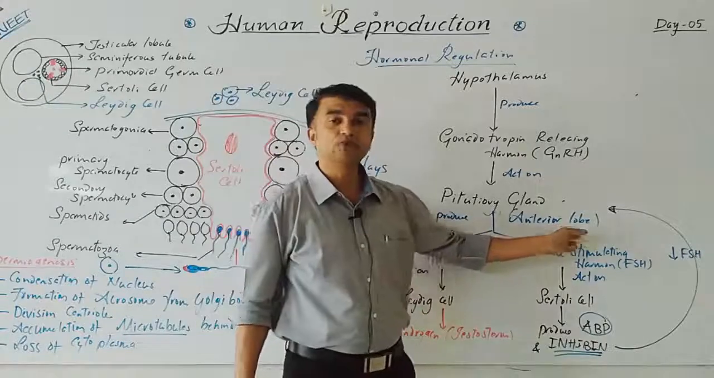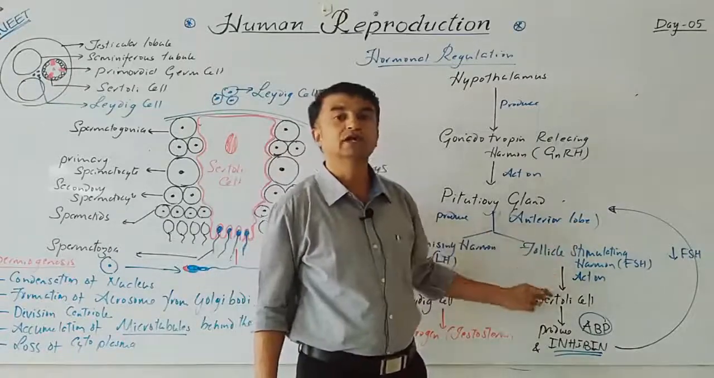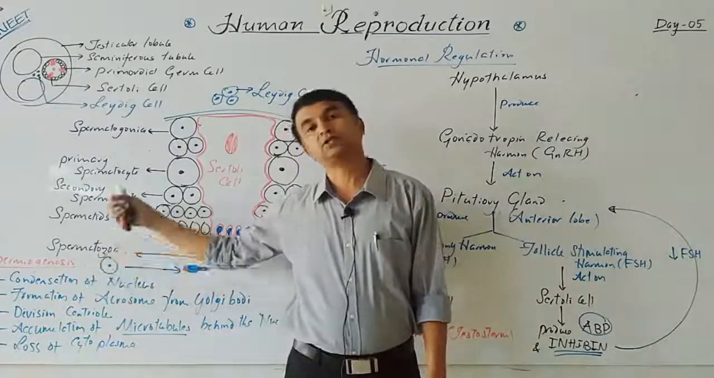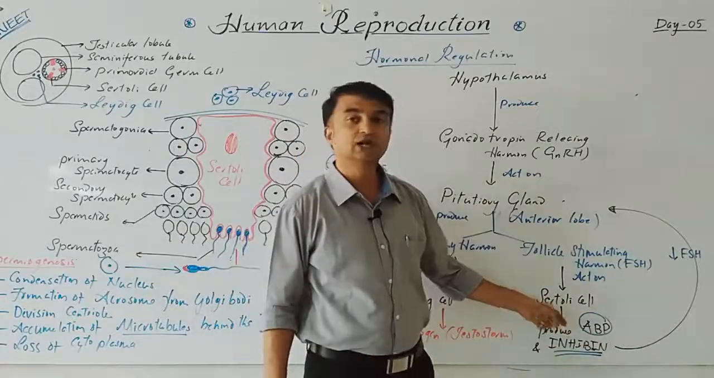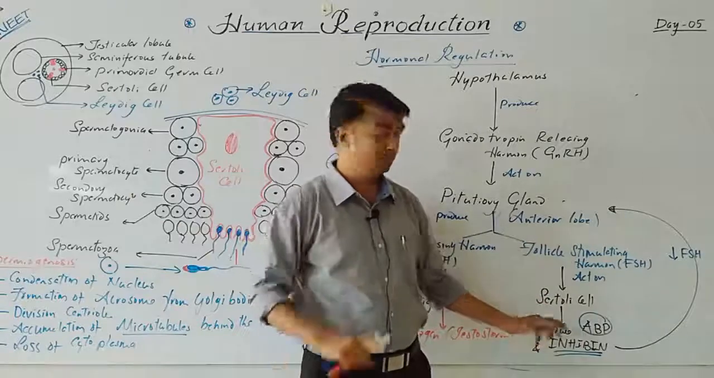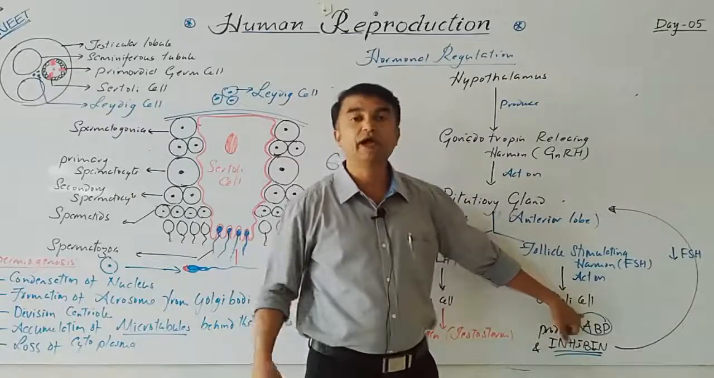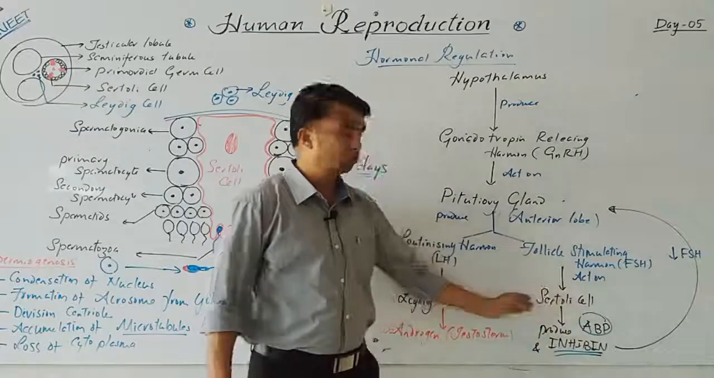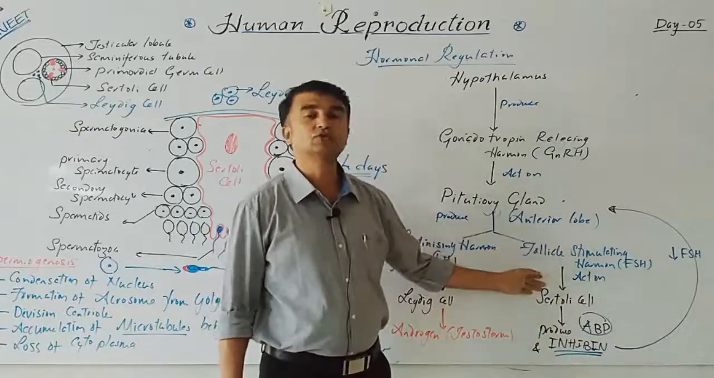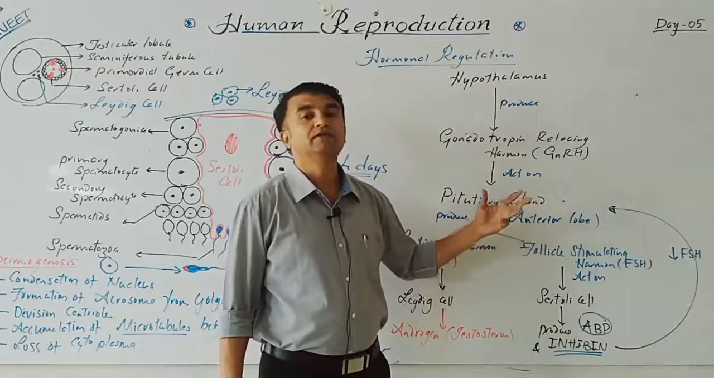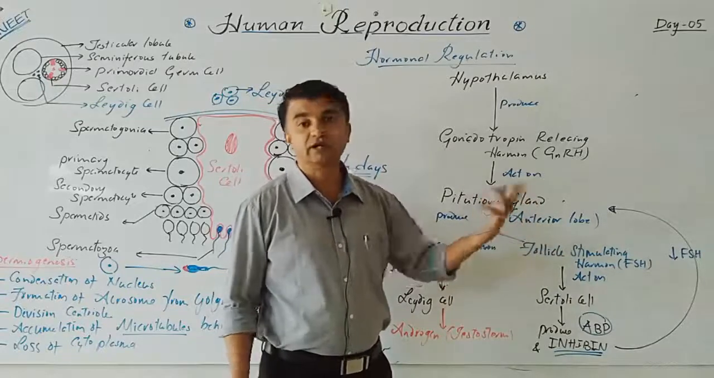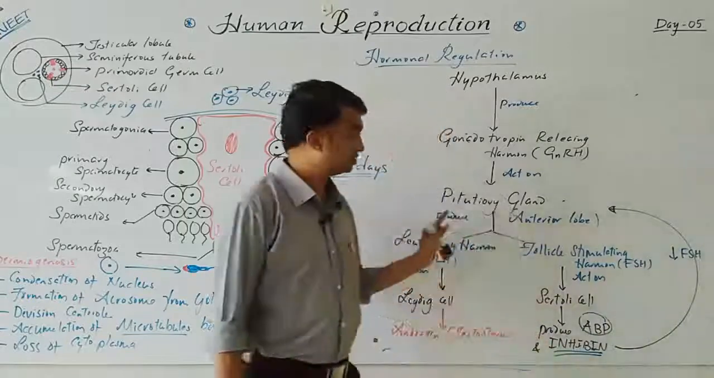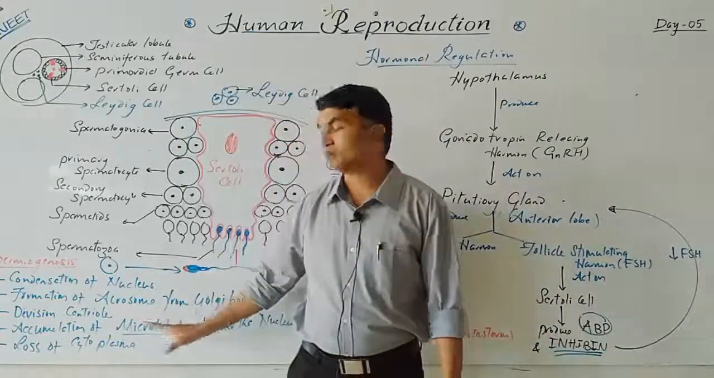The FSH will act on the Sertoli cell. The Sertoli cell plays a very important role in spermatogenesis and spermiogenesis also. So this Sertoli cell will act as a nurse cell. This produces the ABP, androgen binding protein, and it also produces the inhibin. And one more, this Sertoli cell also produces the Mullerian degenerating hormone also. Clear? So this is about the hormonal regulation and the spermiogenesis.